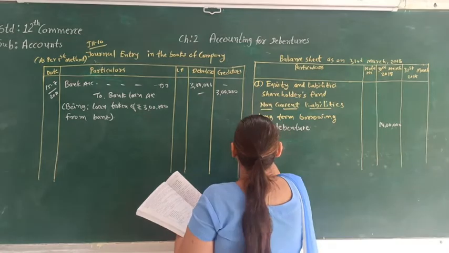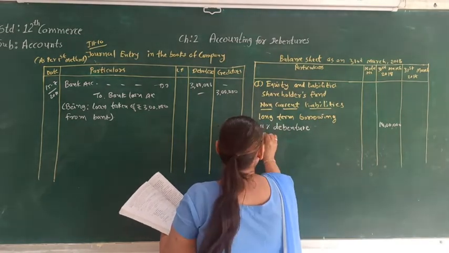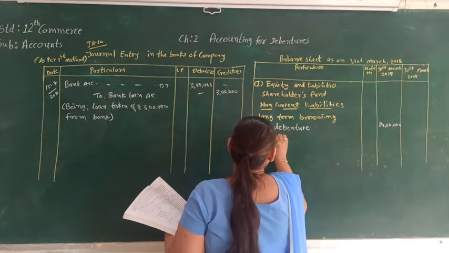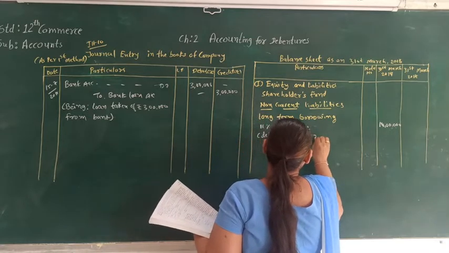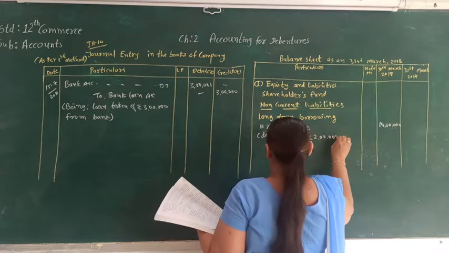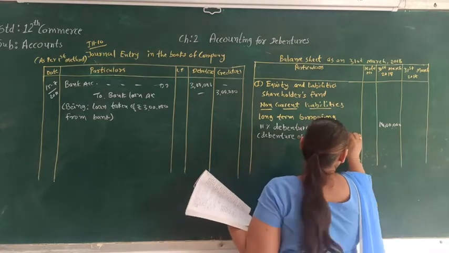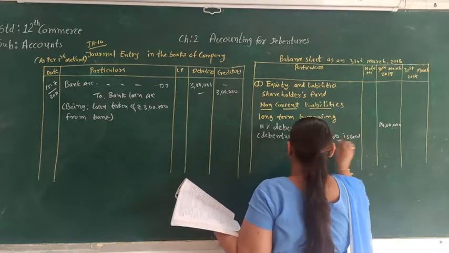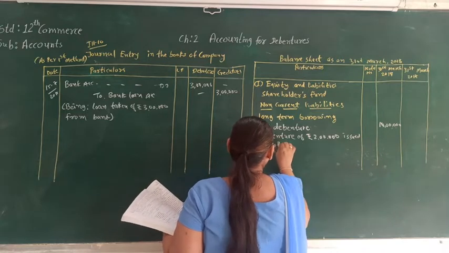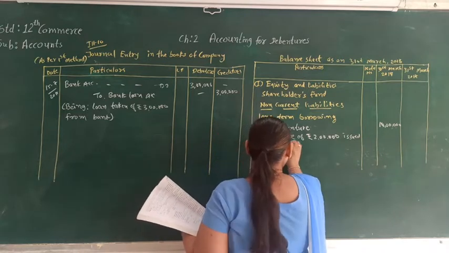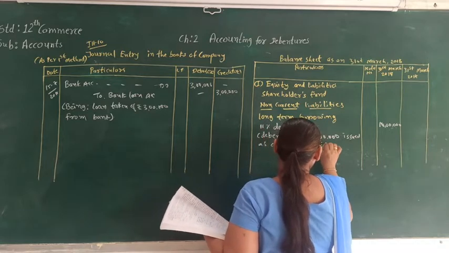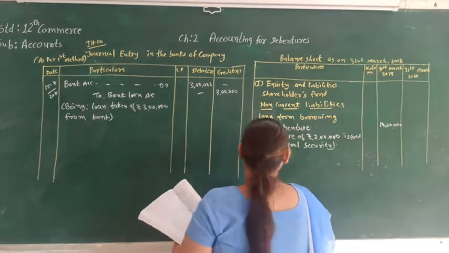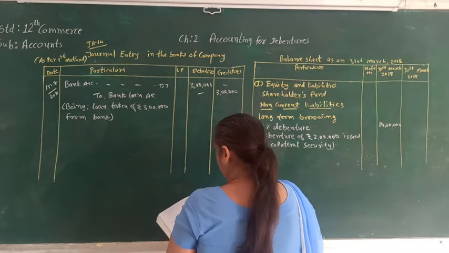And here we will write this debenture of rupees 2 lakh issued as collateral security. And then the next heading will be bank loan.